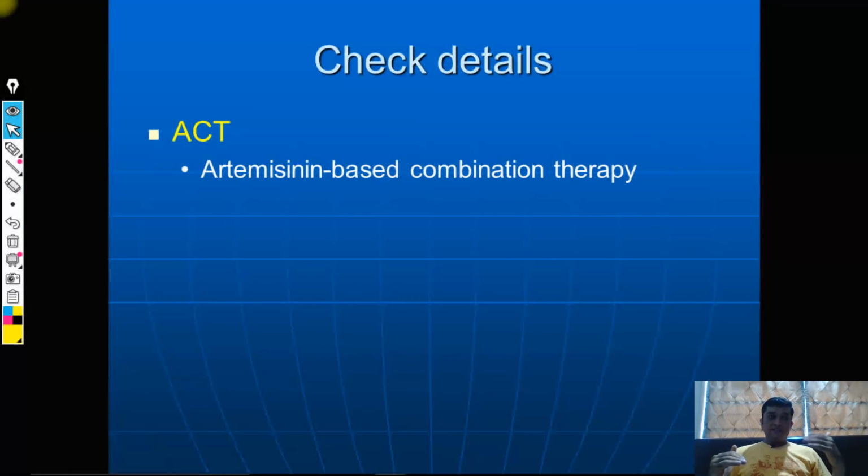So the number of cases, which were rising gradually in the last 20 years, if you compare the chart with the last 5 years, now that graph is either flattened or slightly reduced, and that is largely because of the use of artemisinin based combination therapy. So I strongly recommend you to go for detail of this topic.